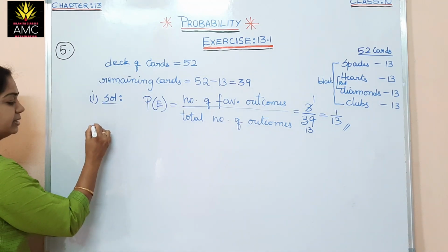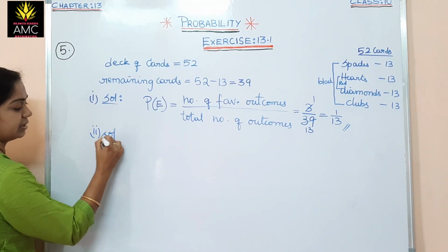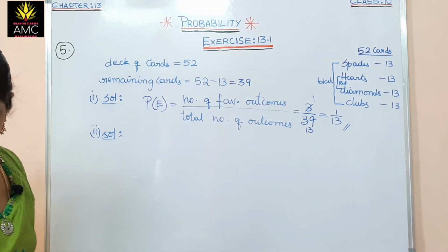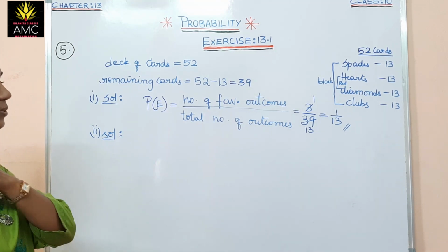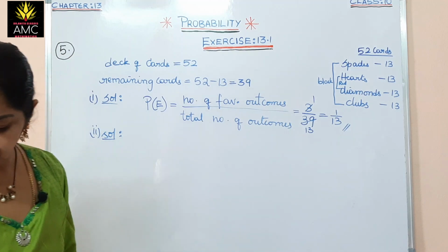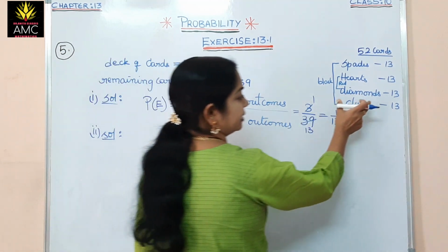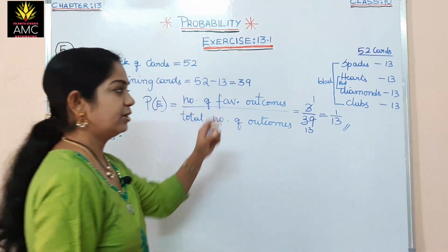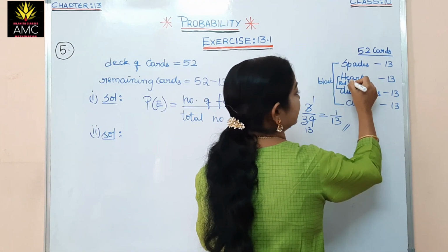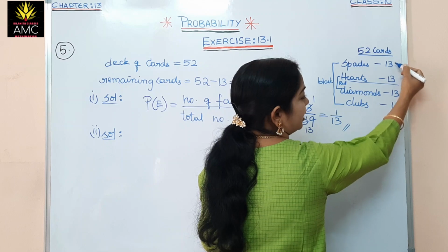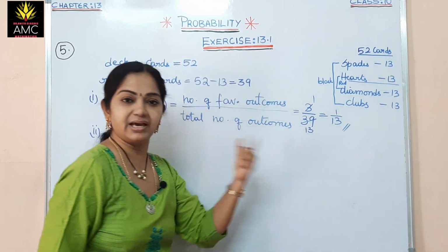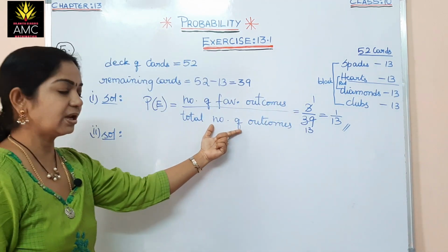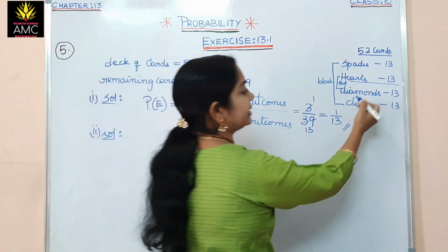Now the second bit, I'll tell you the solution. Now we'll read the question here. Getting a diamond from the remaining pack, it means to understand, now the hearts are being removed here. These hearts are being removed. So 1, 2, 3, that means 39 is the total. Total outcomes is 39. Getting a diamond.